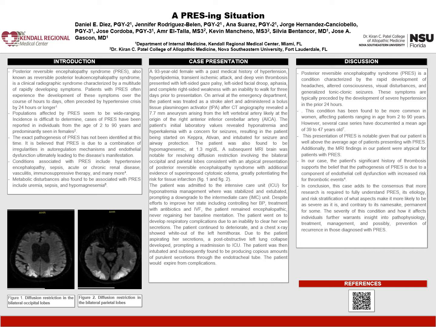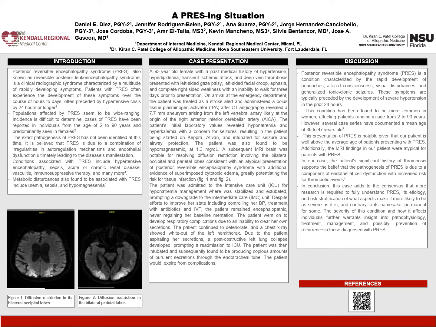However, it's thought to be due to a combination of irregularities in autoregulation mechanisms and endothelial dysfunction, ultimately leading to the disease's manifestation. Conditions associated with PRES include hypertensive encephalopathy, sepsis, acute or chronic renal disease, vasculitis, immunosuppressive therapy, and many more. Metabolic disturbances have also been associated with PRES, including uremia, the aforementioned sepsis, and hypomagnesemia, which was seen in our patient.